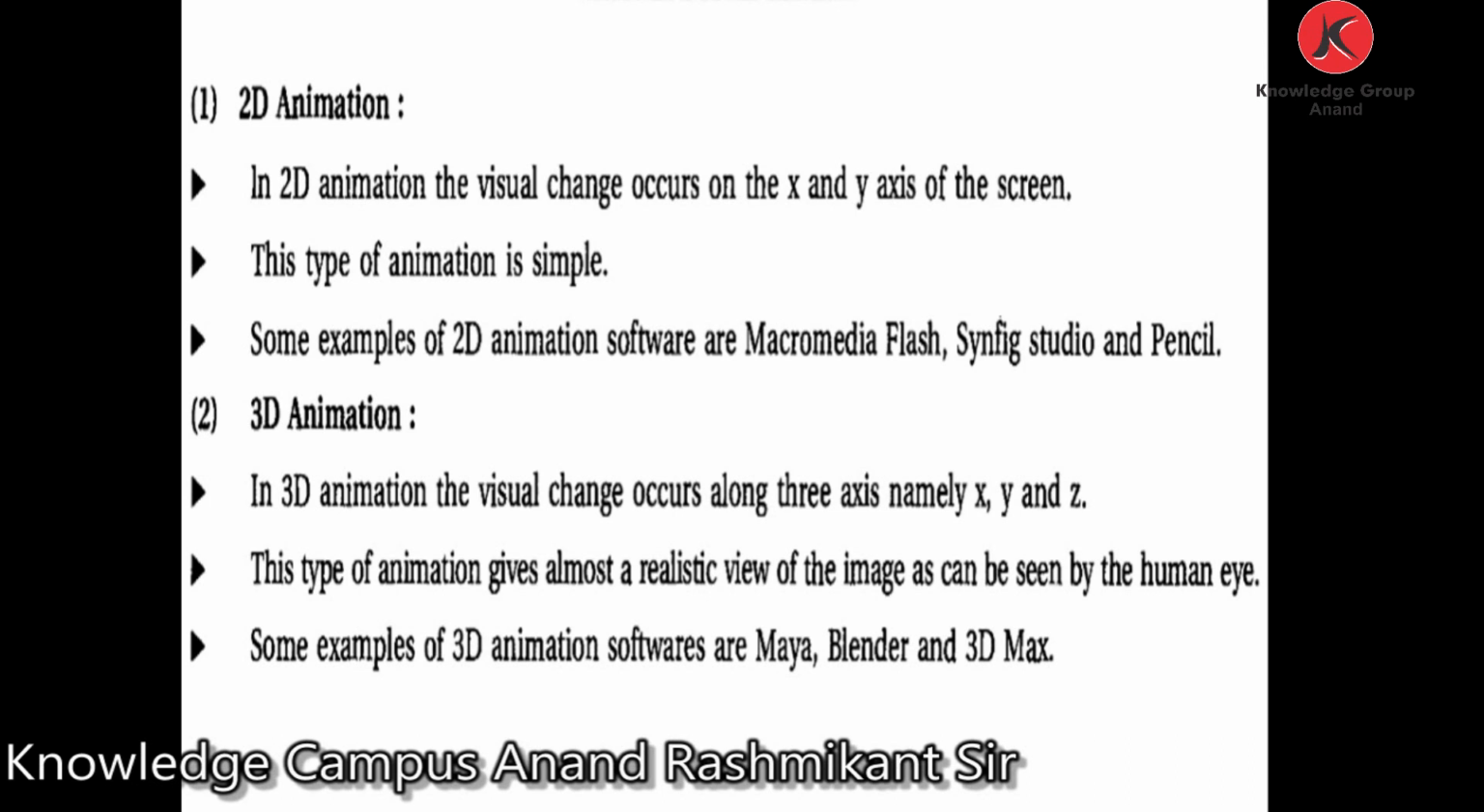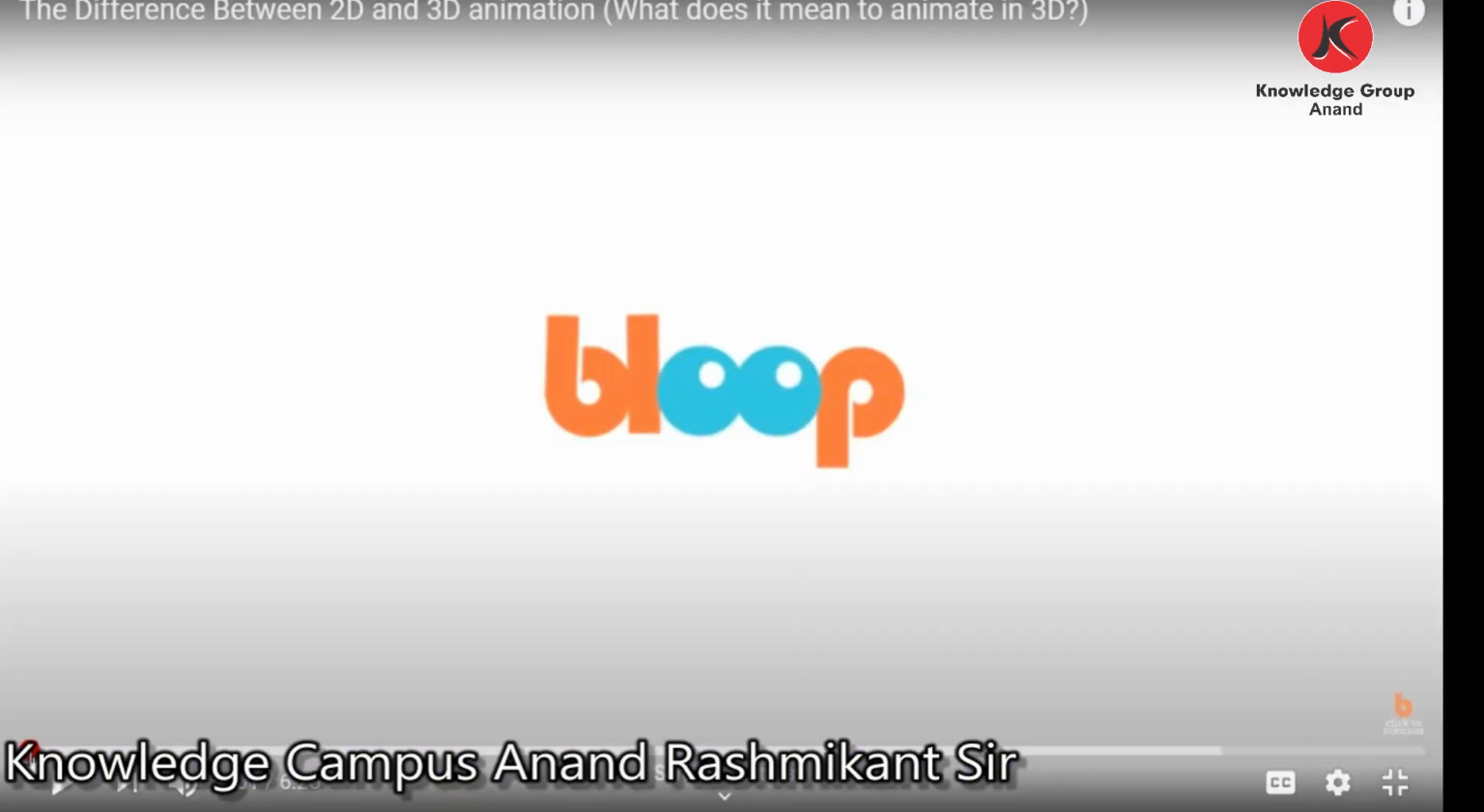So here we described the software to create 2D animation and 3D animation. Remember, by using Macromedia Flash, Synfig Studio and Pencil you can create 2D animation, and by using Maya, Blender and 3D Max you can create 3D animation. So dear students, here see the difference between 2D and 3D animation.